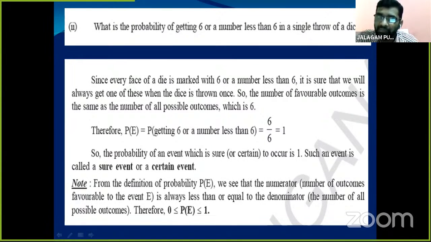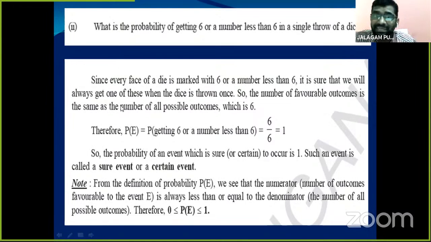So here, once again we recall the die. Every face is marked 1, 2, 3, 4, 5, 6. So every face of the die is marked with 6 or less than 6 only. It is sure that we will always get one of these when the die is thrown once. So the number of favorable outcomes is the same as the number of all possible outcomes, which is 6.